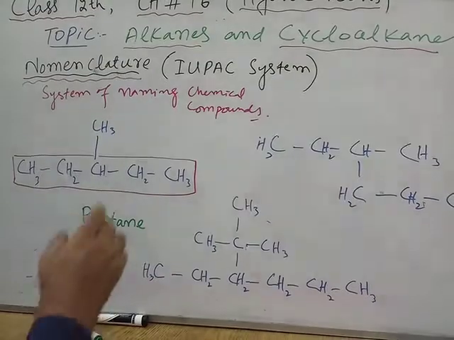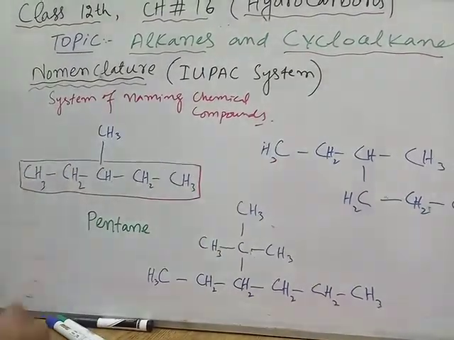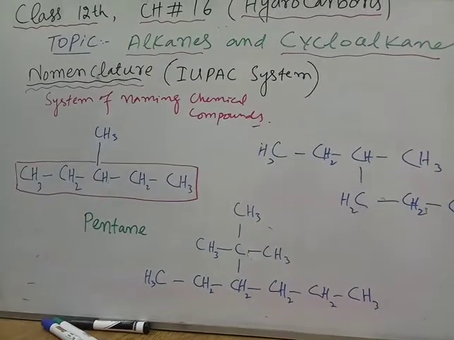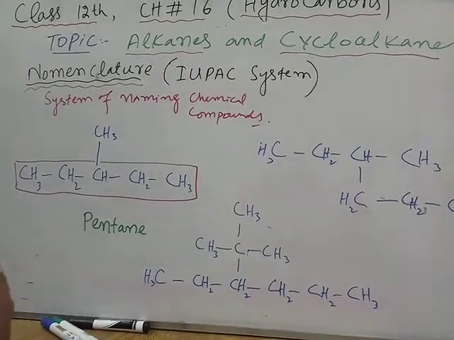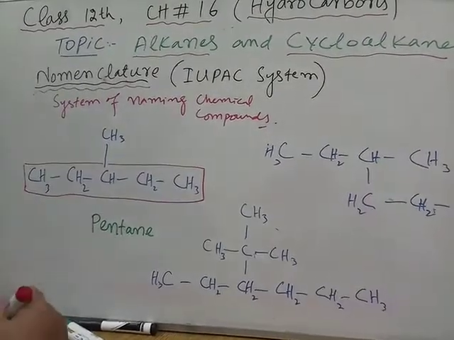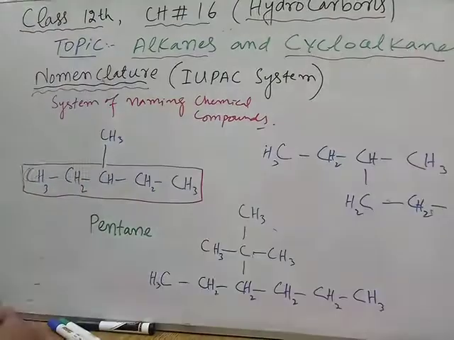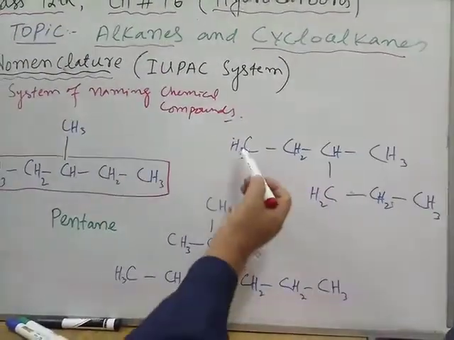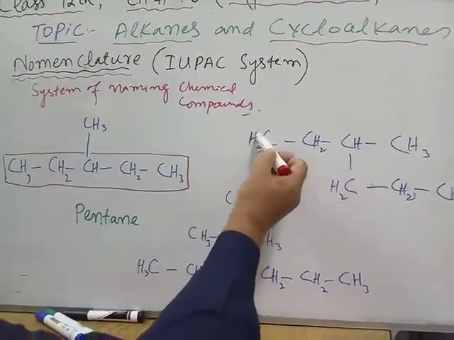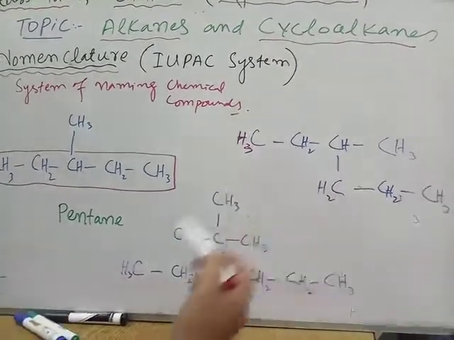But you must always name and locate the substituent as well. This will be considered in the next rules. Now let me select the longest chain in another type of compound. Look at this compound. CH3, CH2, CH, CH3, and one branch is going towards this.